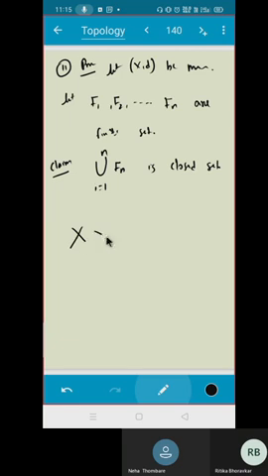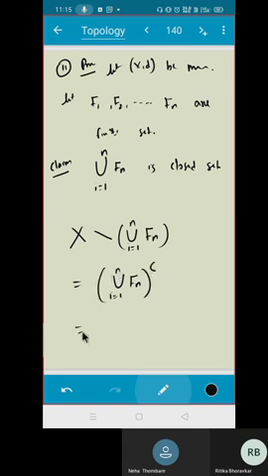What is X minus the union of Fi, i equal to 1 to n? That is the same as the union of the complements of Fi. Another way to write it. Yes, what can you say next? Very good. The intersection, i running from 1 to n, of Fi complement. Is that clear, everyone? Do you agree how she wrote from here to here? Everybody, do you understand this?